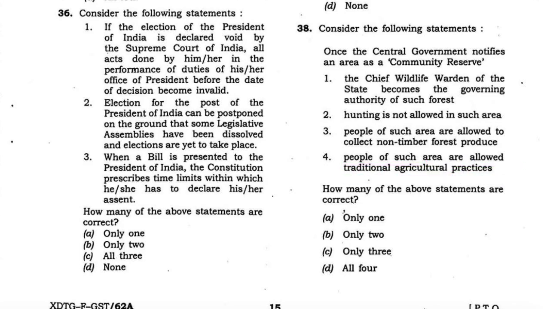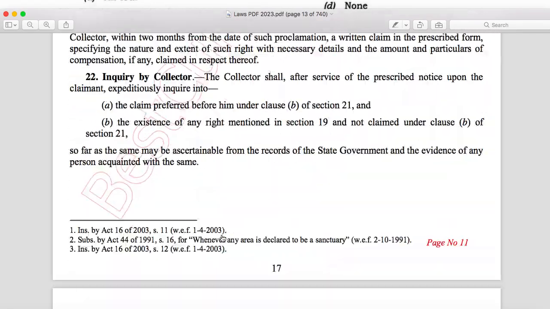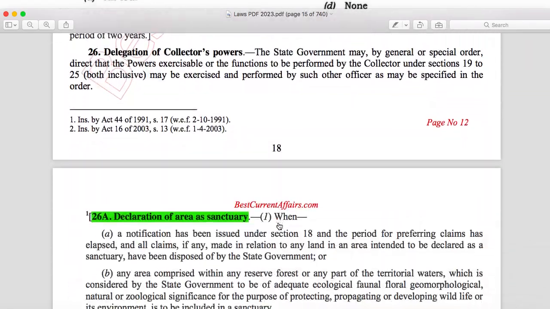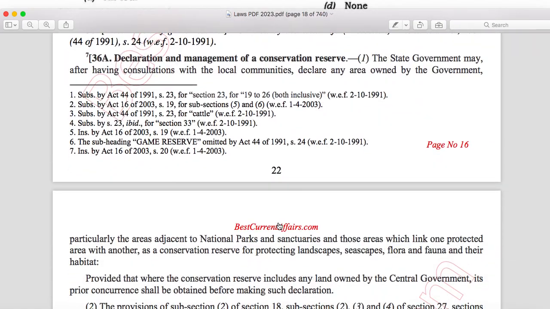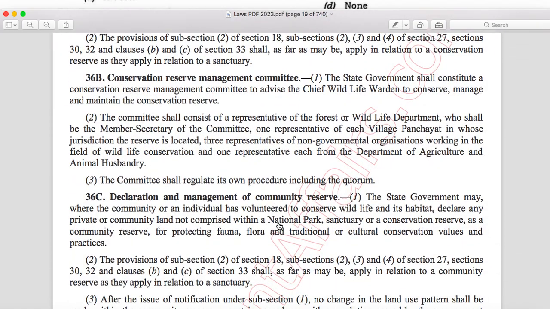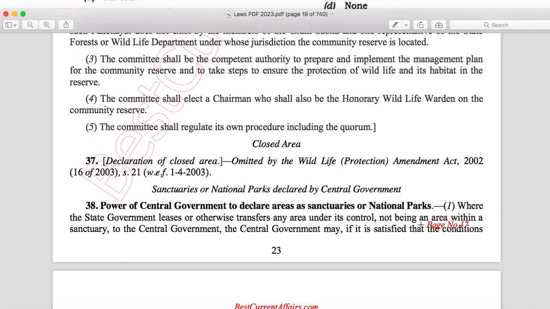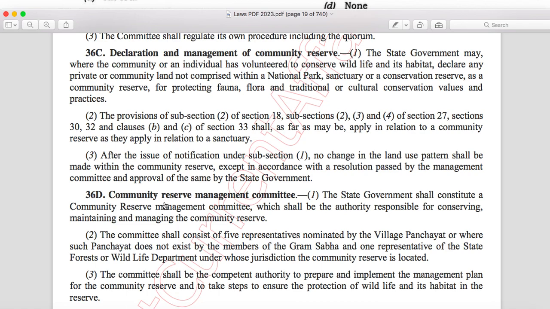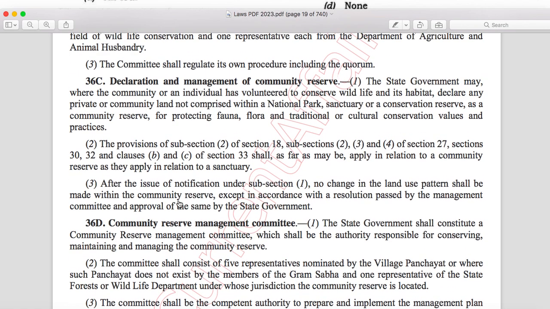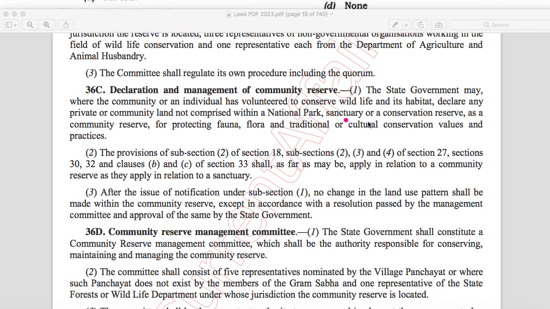Now take the fourth statement, that people of such area are allowed traditional agricultural practices. This is correct. Now go to page number 17 of the laws PDF of the same law. Here it is mentioned, declaration and management of community reserve.